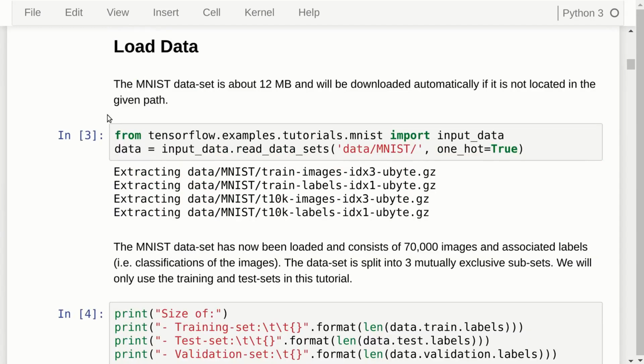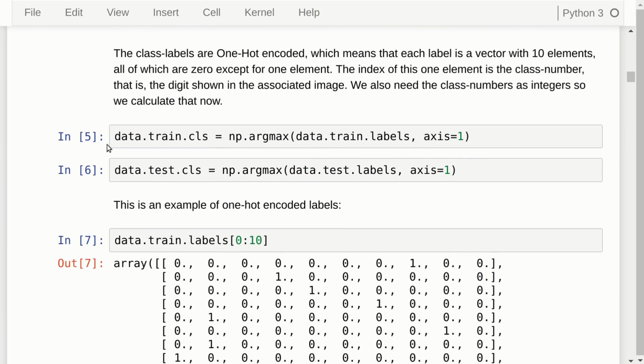And we have already seen in many of the past tutorials how we load the MNIST dataset, so I'll just go over that very quickly. The labels for each of the images in the dataset is a one-hot encoded array like this. So the index of the 1 is index 7 in this array here.